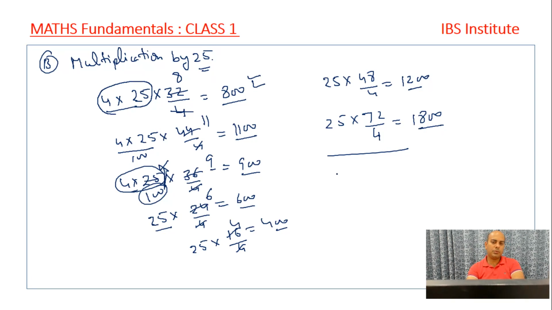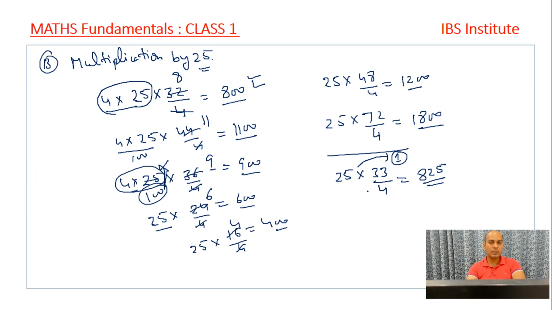But if I get a number 25 into say, I assume, 33, right? I'm telling you, when I have to multiply a number by 25, what do we have to do? We have to divide the other number by 4. So we are going to divide 33 by 4. So 4 into 8 is 32, right? So what is left? What is the remainder left here? Remainder left here is 1, right? So what I do, 25 into 1 is 25. So my answer is 825.